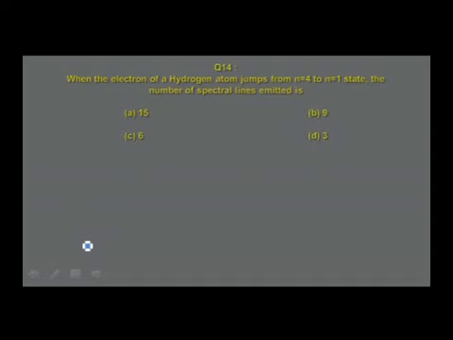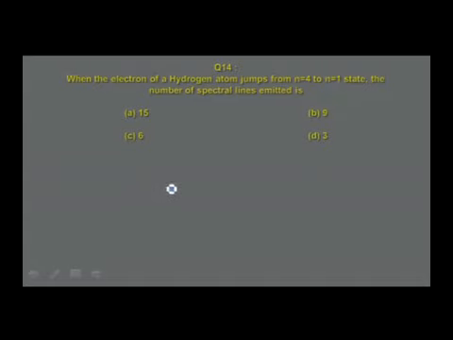Let us go to the next one. When the electron of a hydrogen atom jumps from n equal to 4 to n equal to 1 state, the number of spectral lines emitted is... The question is on the number of spectral lines emitted, and therefore the formula to be used, n equal to 4 to n equal to 1, ground state is n equal to 1.